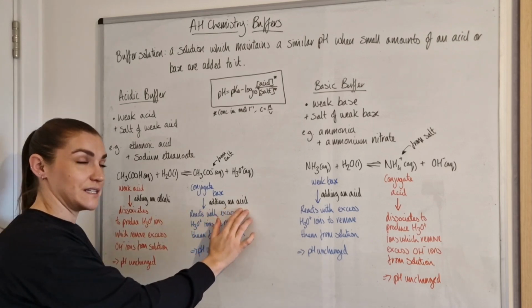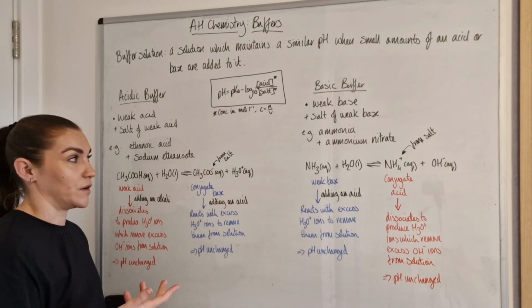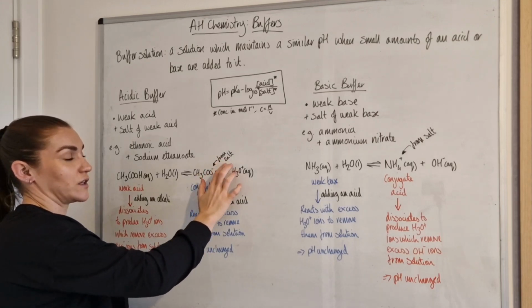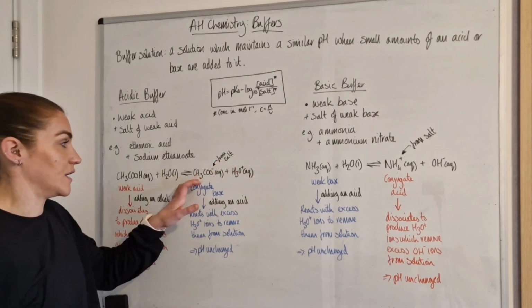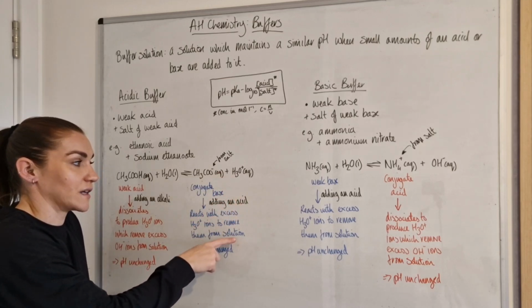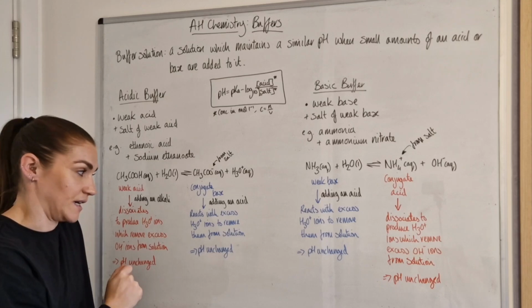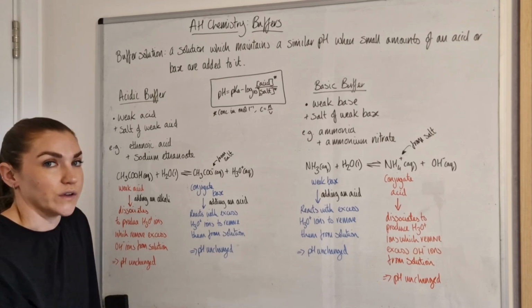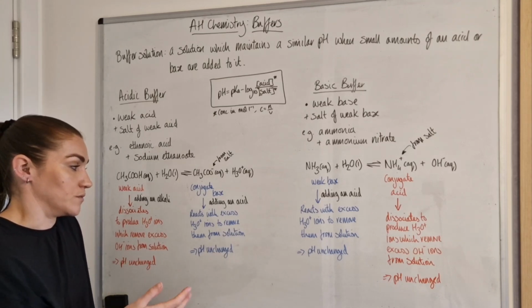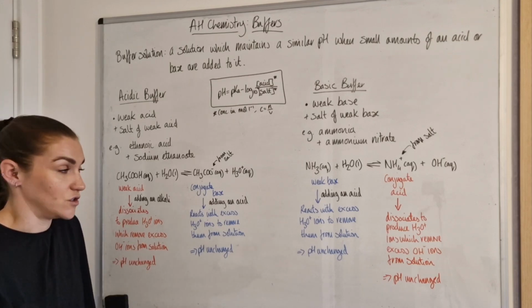If you add an acid, then it's the conjugate base ion that helps with the buffering mechanism. That ion you'll get from your salt, and that's the ethanoate ion in this case. So the conjugate base ion will react with the excess hydronium ions that you've put in by adding an acid, and therefore remove them from solution. Because the hydronium ion concentration is not changing, the pH isn't going to change.